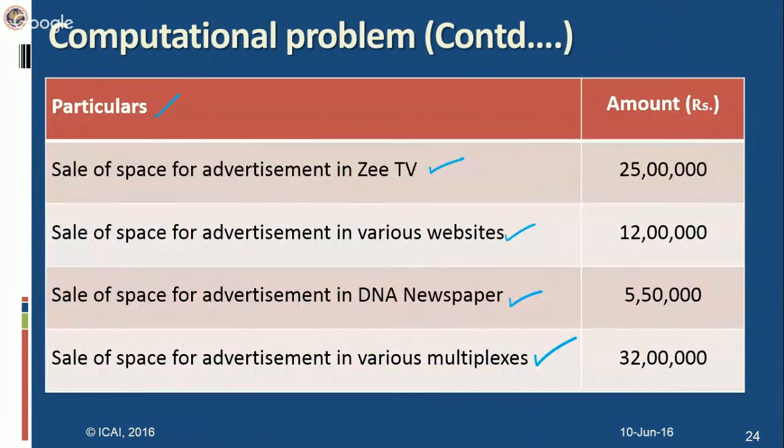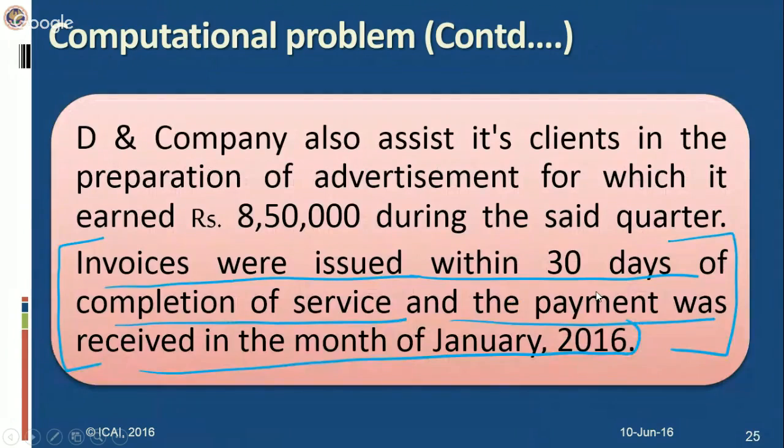Okay, now these amounts which we have received, so we will assume that the invoice for this service has been provided. Sale of space for advertisement in ZTV, in website, newspaper, multiplexes, all these 4 services, they have been provided or completed in the quarter of October to December. Okay, this is a very obvious, or you can say most logical assumption to assume, because you cannot assume that it was provided prior or after that, otherwise you will not be able to solve the question. So in this case, we'll take the logical assumption that these 4 services were completed in the October to December quarter.